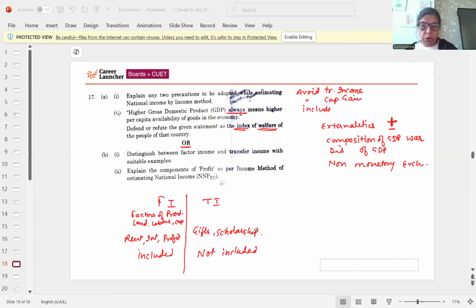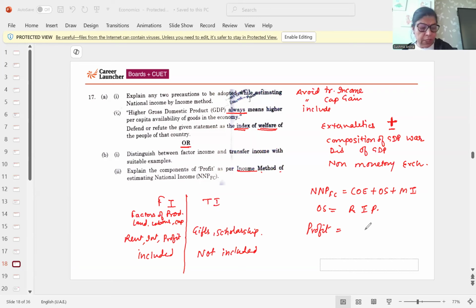Now coming to components of profit as per income method of national income. As you know, NNPFC is equal to COE plus OS plus MI: compensation of employees plus operating surplus plus mixed income. Operating surplus, as I explained to you, is rent, interest and profit. Now they are asking, be careful, what will be included in profits.